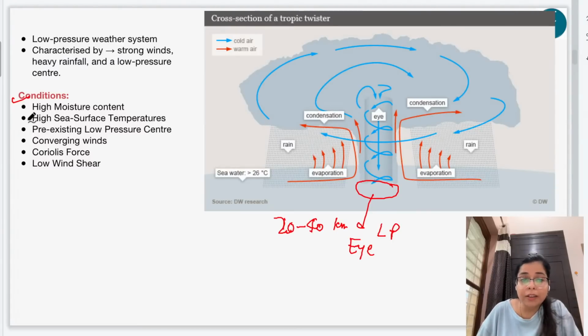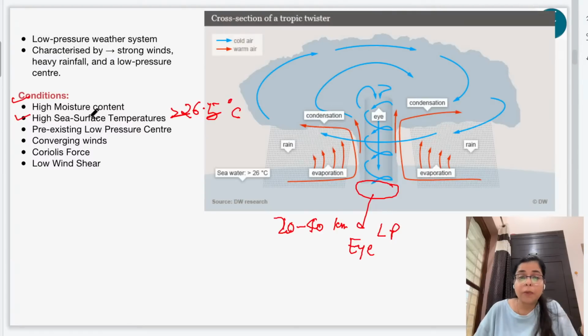The second important condition is high sea surface temperature. So whenever the sea surface temperature rises more than 26.5 degree centigrade, then we see that the sea surface temperature is warm enough or ideal enough for the formation of cyclones. And the third condition is that there should be a pre-existing low pressure center.